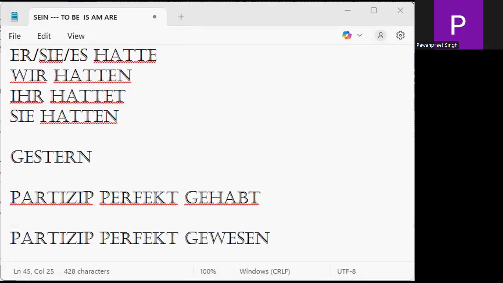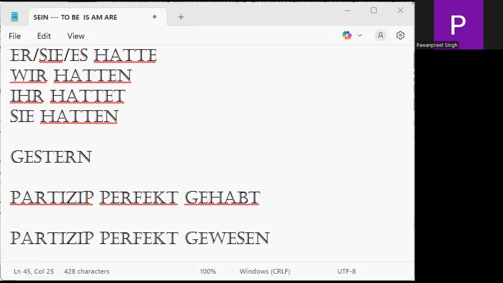We say in English, be, was, been. We say, you have done. So the same, we have participle perfect gewesen of sein, and gehabt is the third form of your haben. Is it clear to you? Clear, my friends? Tell me yes or no.